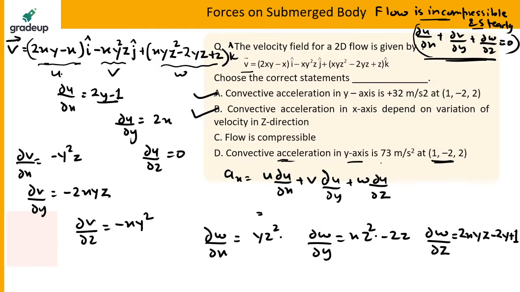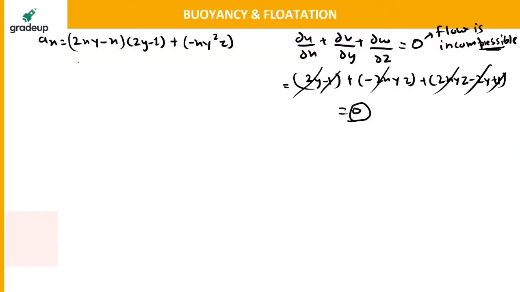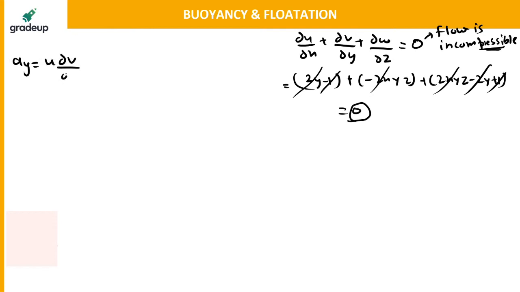Let us see option D, the convective acceleration in the y-axis at this coordinate. So we have to find the convective acceleration in the y direction first. Convective acceleration in the y direction will be equal to u times del v by del x, plus v times del v by del y, plus w times del v by del z. Just put all the values and you will get the answer.